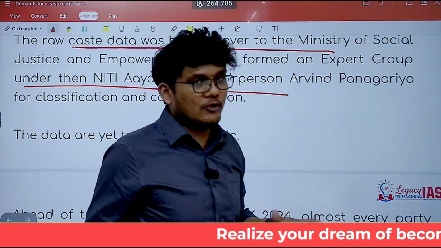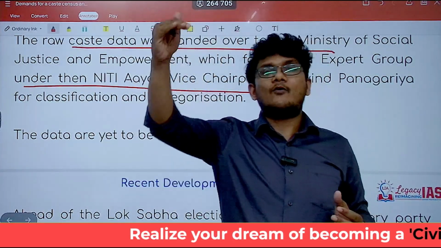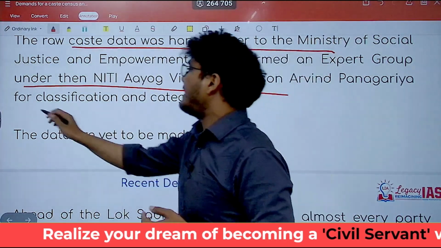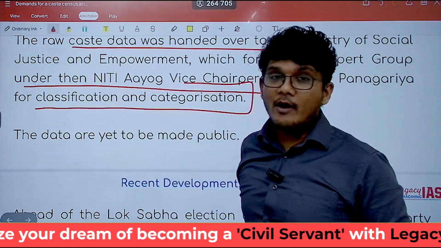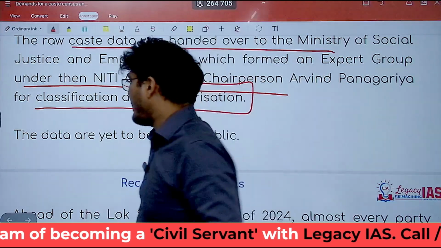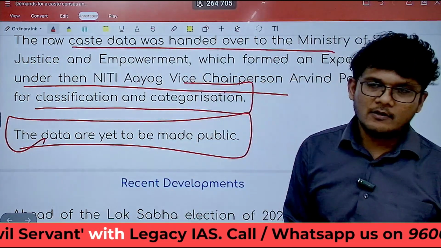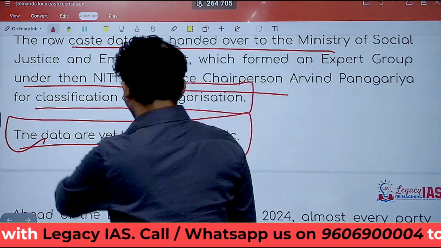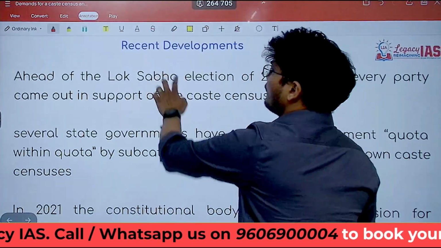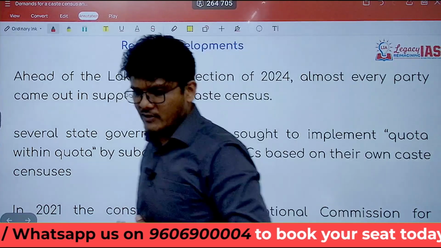For classification. You had the raw data. Now you are required to classify and categorize this raw data. However, that has not yet happened. The data is not yet made public. That means what? That means we are back to square one as far as the caste census is concerned.